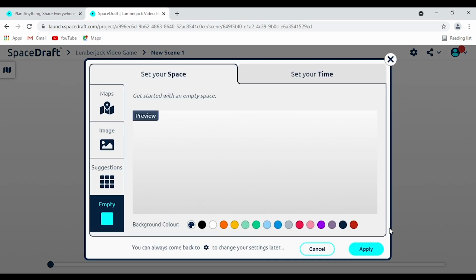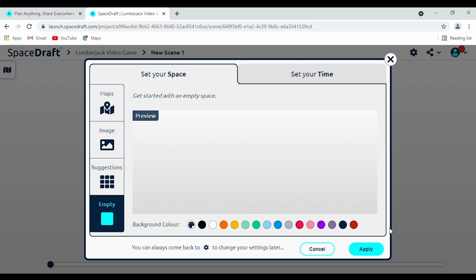So in order to map out our imaginations and bring our world to life, there's three really important factors that are pivotal to SpaceDraft. We need a world, so we need some sort of background that showcases that world. We need time. We need to set the time that the world takes place in. And then we also need to actually write the story. We need to put up a bit of a script, if you will. So we're going to focus on those three things right now.